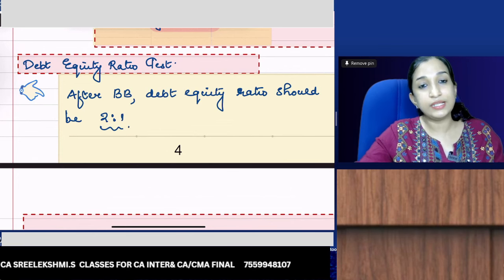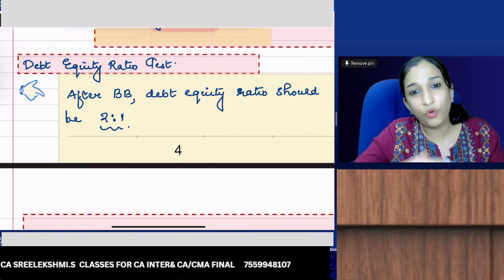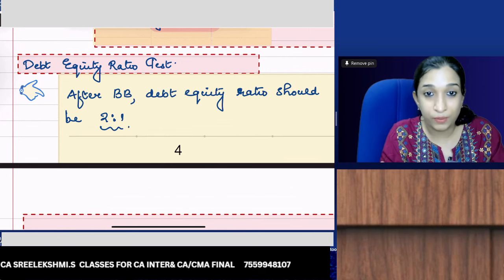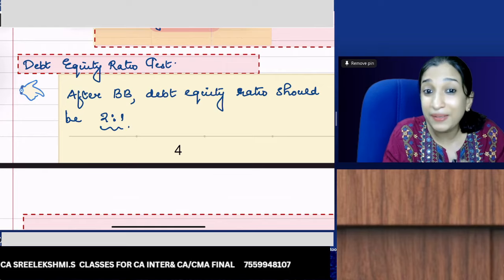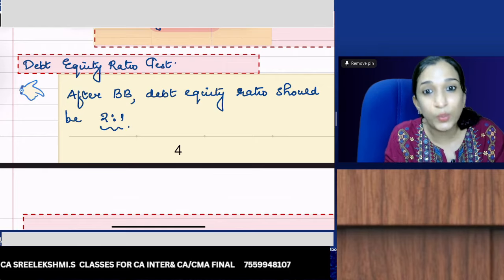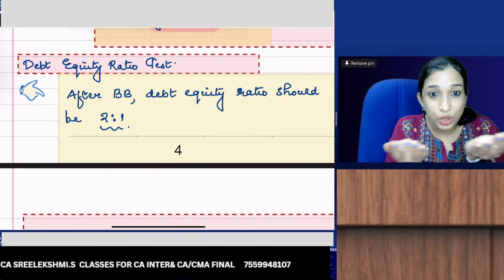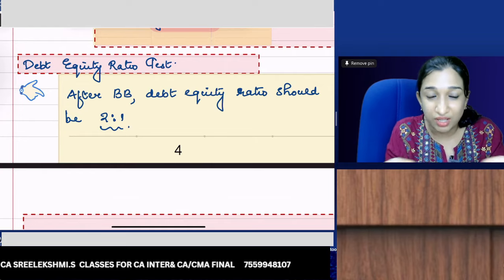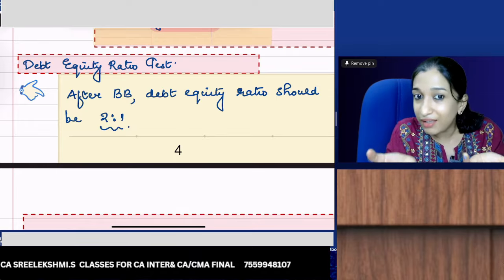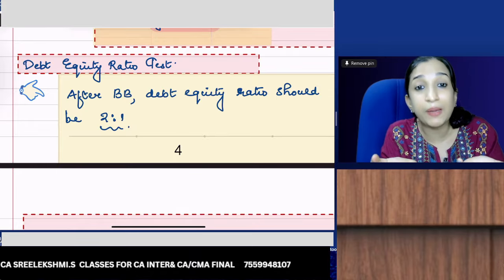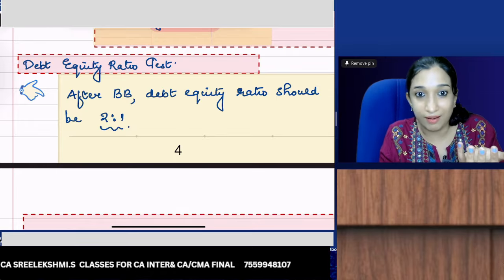The point is, at the time of buyback, equity comes down. Maybe your debt equity ratio is in a favorable position before buyback, but after buyback, equity comes down drastically.